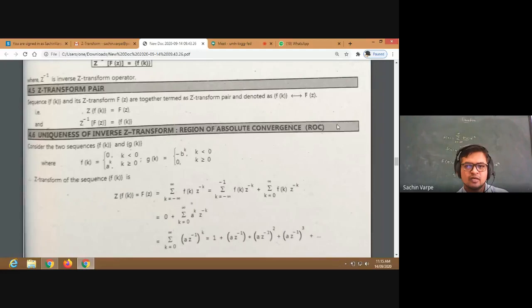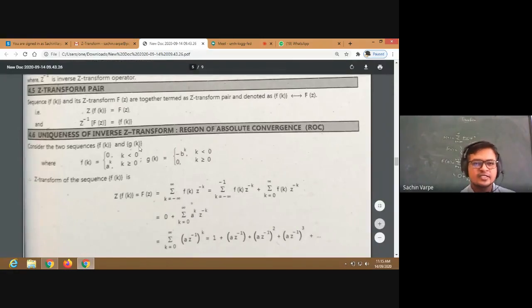So I think ROC has been explained: region of convergence. A region in which the given series is convergent is called region of convergence, right? And uniqueness of inverse Z transform. Herein they have explained that if we consider the two sequences f of k and g of k, f of k is a causal sequence, but g of k is not a causal sequence, because its terms are non-zero for negative k and 0 for positive k.